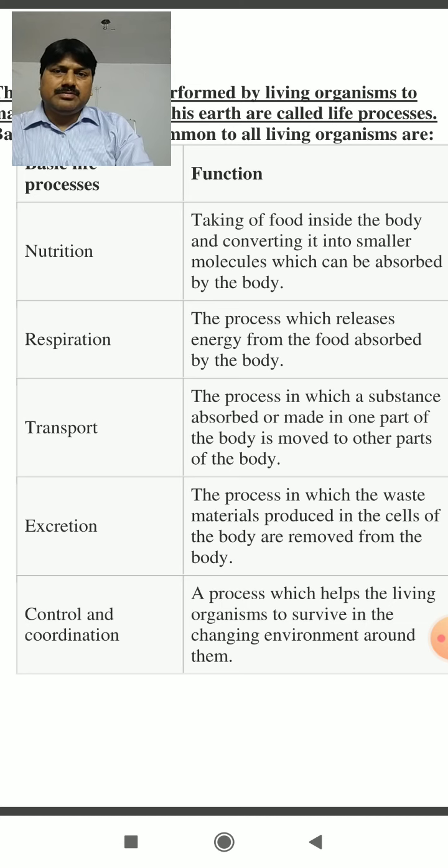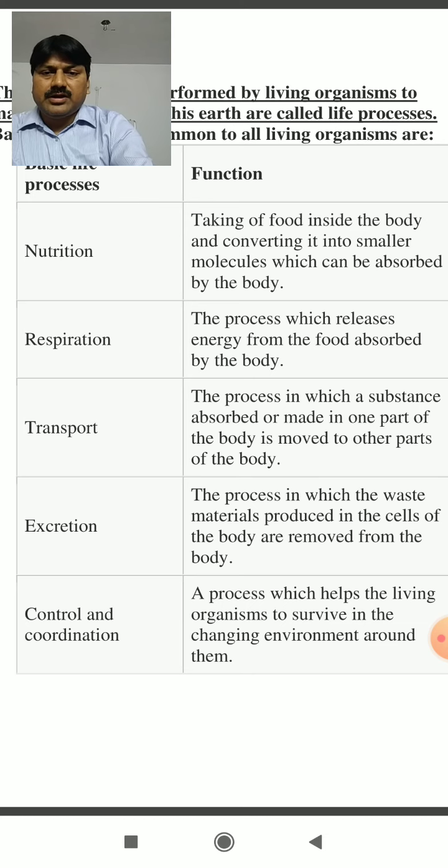So transportation helps to transport these materials to particular cells. Another important life process is excretion, the process in which the waste material produced in the cells during the various metabolic activities is removed from the body.